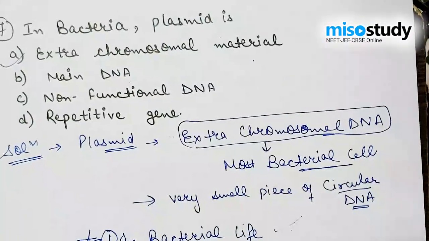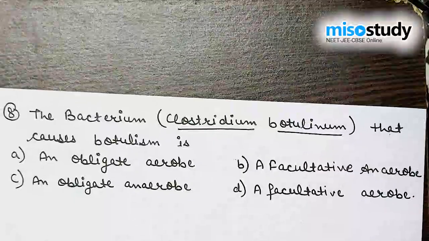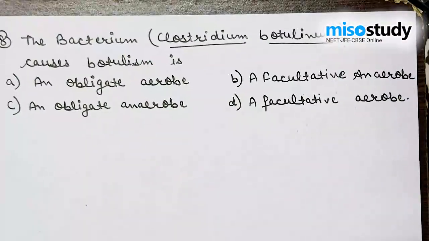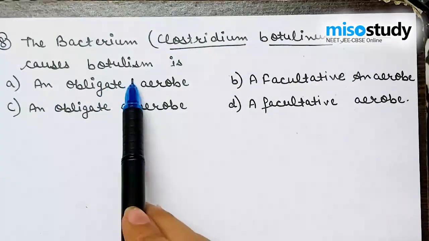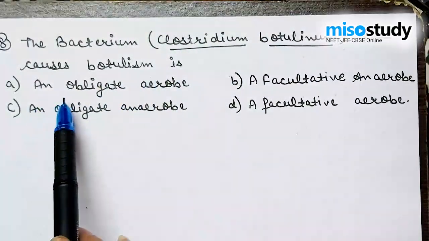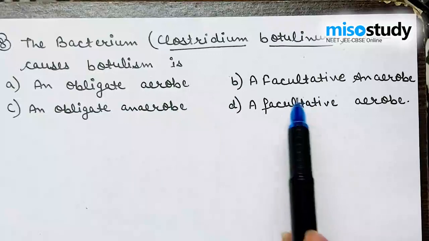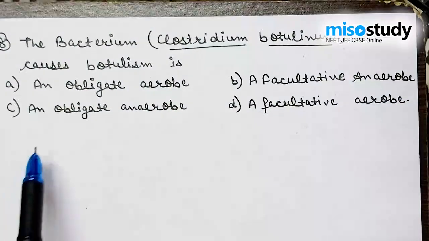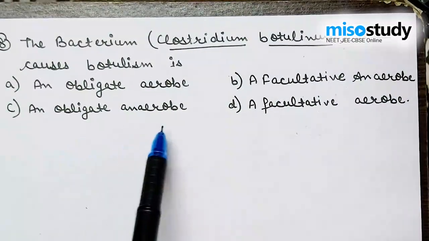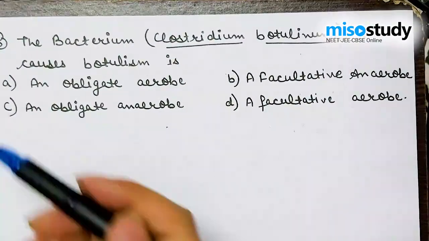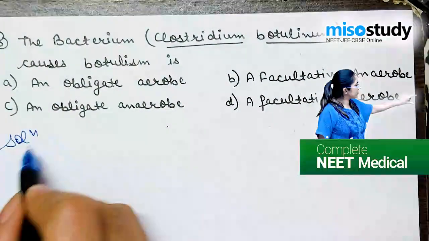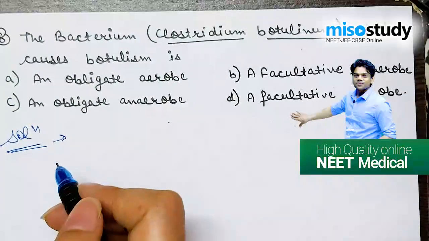So moving to the next question, that is the bacterium Clostridium botulinum that causes botulism is option A, an obligate aerobe, B, a facultative anaerobe, option C includes an obligate anaerobe, and D includes a facultative aerobe. So, for a better understanding of the question.